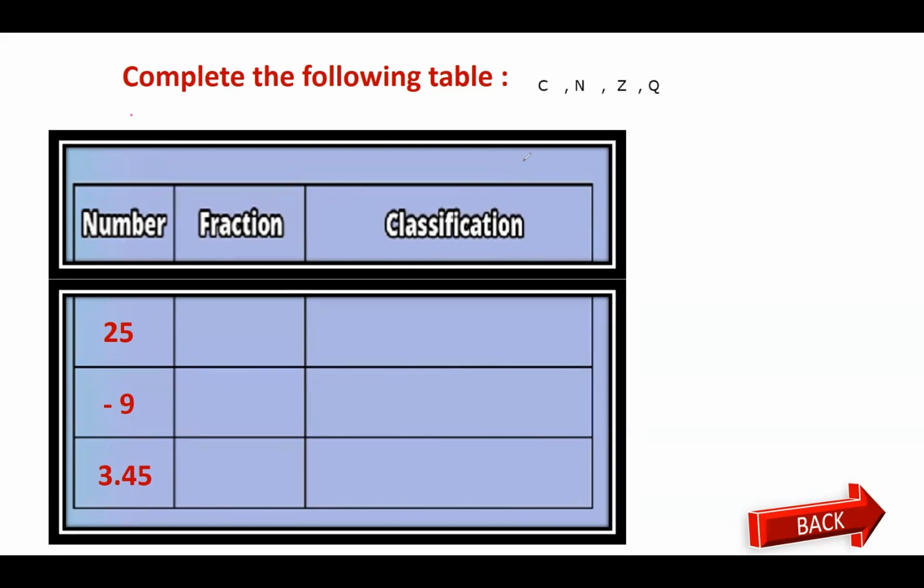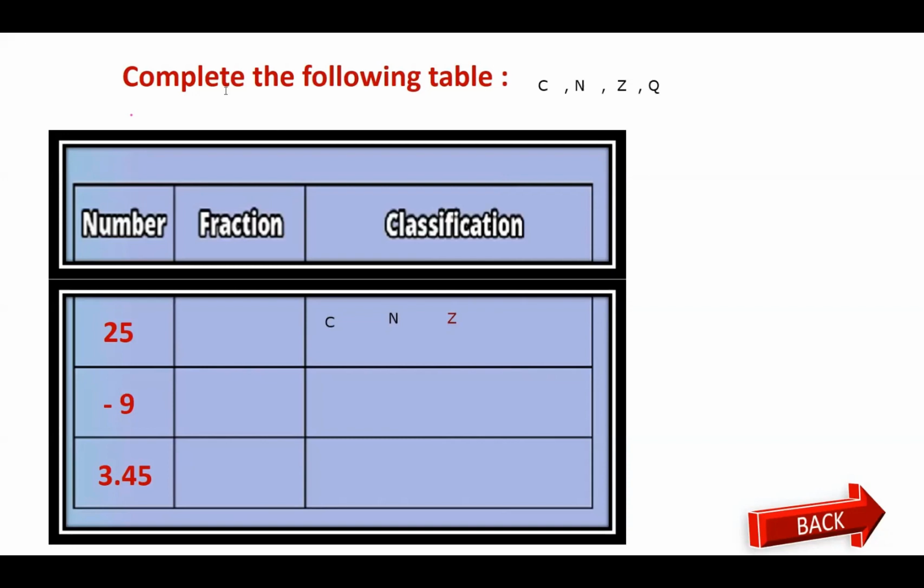Like 25, is it counting? Yes or no? 25 is a counting number, of course. So we are going to put letter C here. Is it a natural number or not? Of course, it's a natural, so I'm going to choose also letter N. So 25 is a natural. Is it an integer? Yes, we said the integer includes all the positive, all the negative, and also the 0. So it's also Z. I will choose Z also.